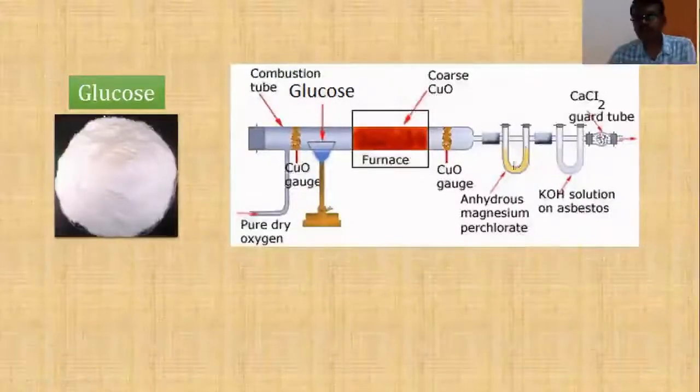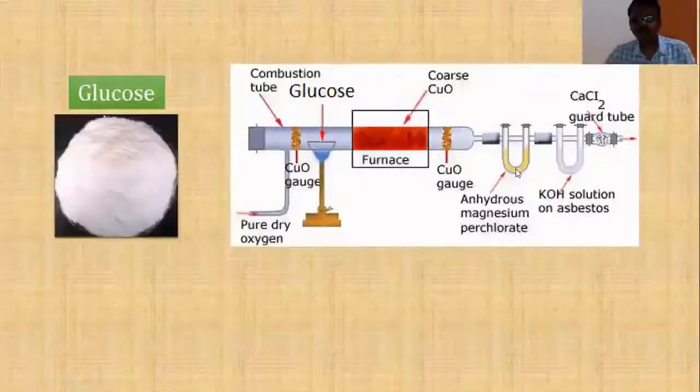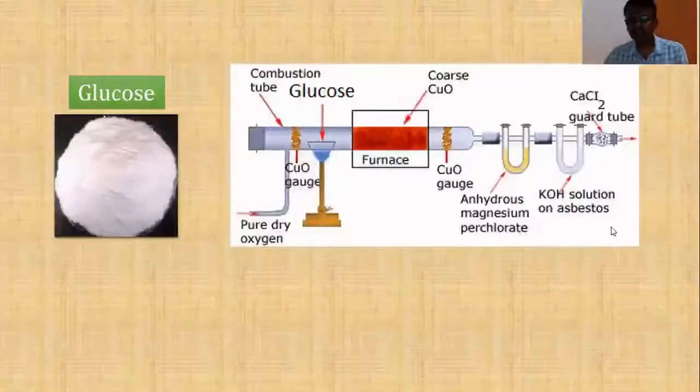By knowing the amount of carbon dioxide formed and the amount of water formed, using this experimental data, we can know the percentage of carbon as well as hydrogen, and also oxygen, because this compound contains carbon, hydrogen and oxygen. If you find the percentage of carbon and hydrogen and subtract it from 100, you'll get the percentage of oxygen as well.